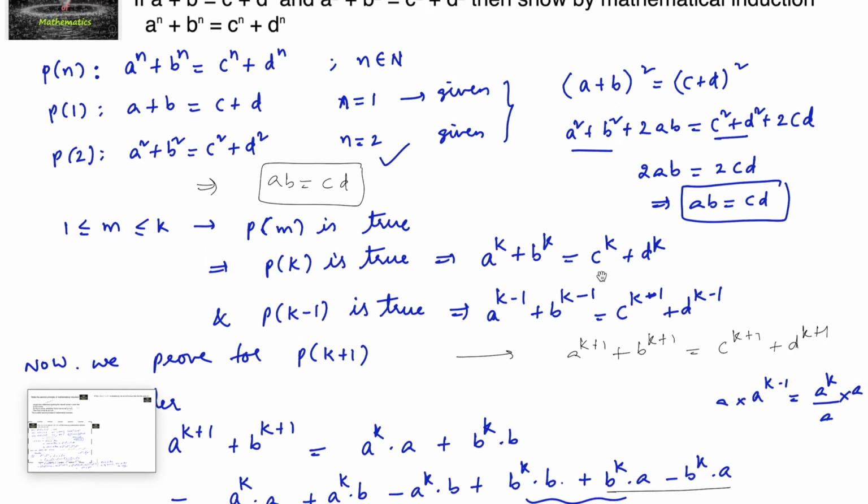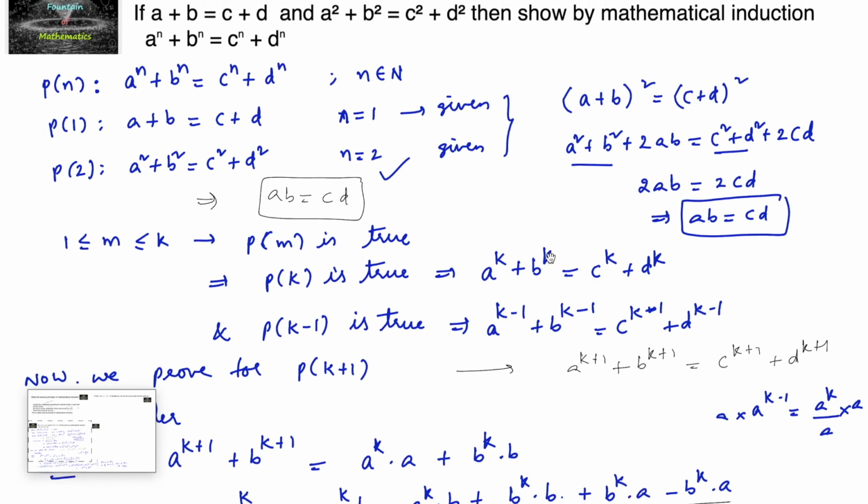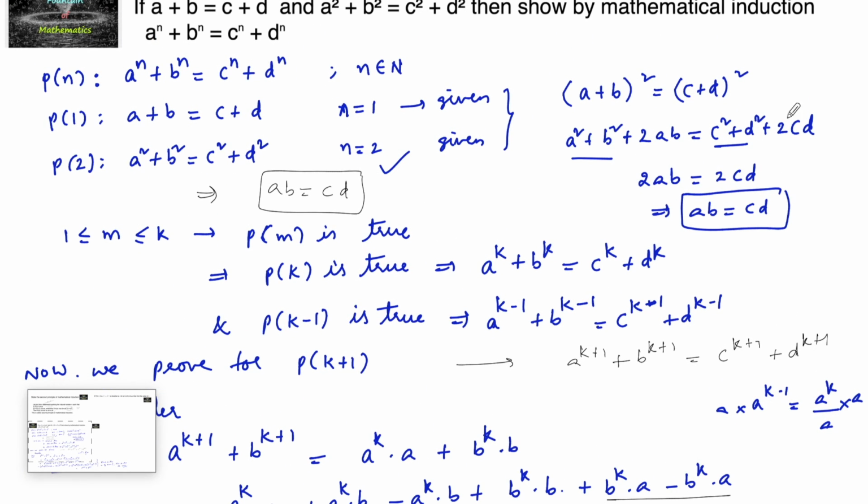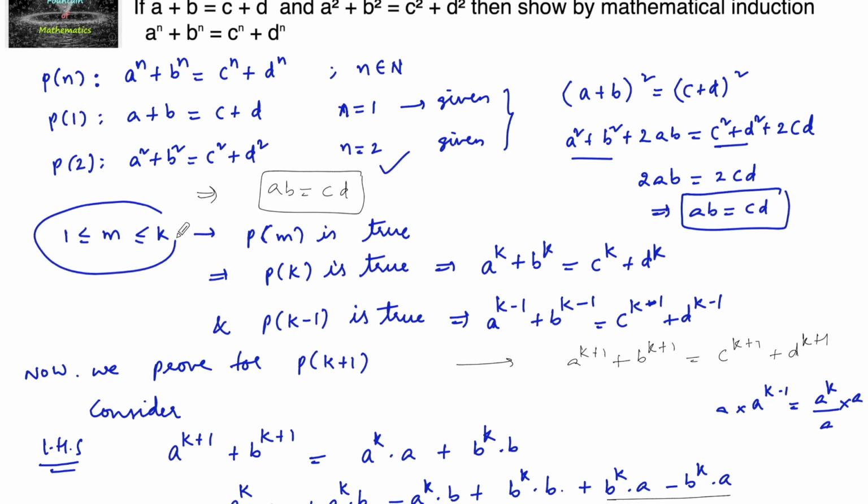So first, let me revise once. First we consider n equal to 1 and n equal to 2, which is already given. And for m lying between 1 and k, P(m) is true, which implies that P(k) is true, and P for less than k, that is k-1, is also true.